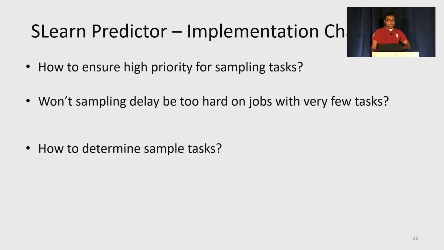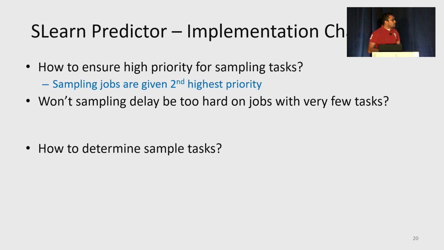Let us also talk about some of the design challenges of the SLearn Predictor. The first challenge is to ensure high priority for sampling tasks. So GS is a priority queue-based scheduler, and to run sampling tasks at high priority, we need a separate queue for the sampling tasks. However, we also don't want to further delay the small jobs, the jobs which have been estimated to be small already. So we place the sampling tasks in the second highest priority queue to strike the balance between these two options.